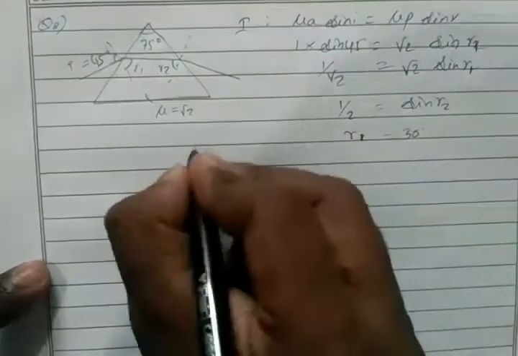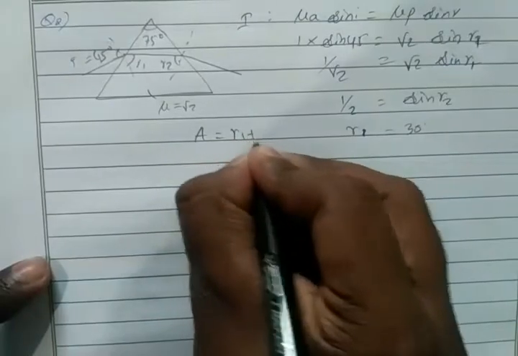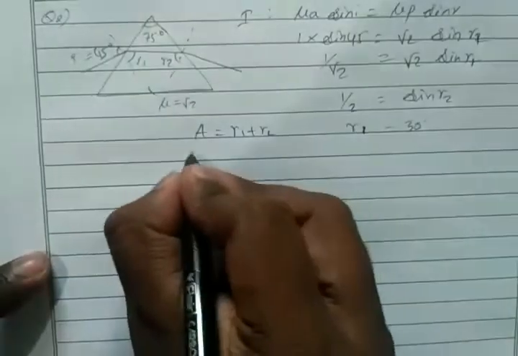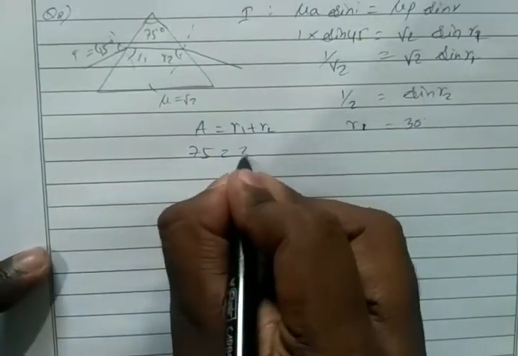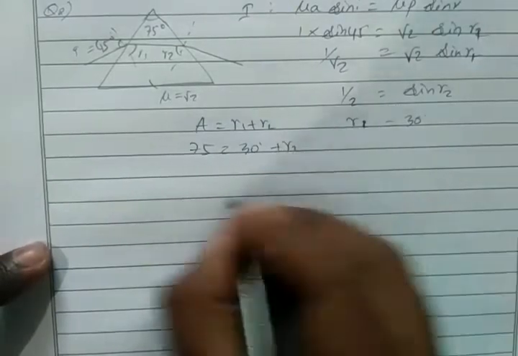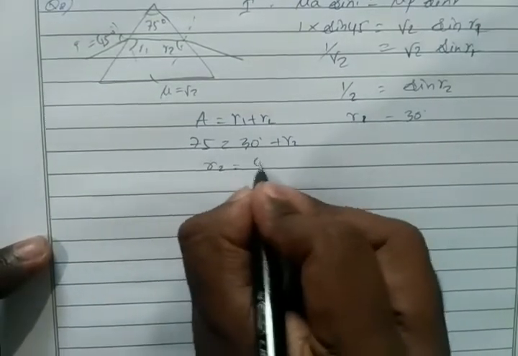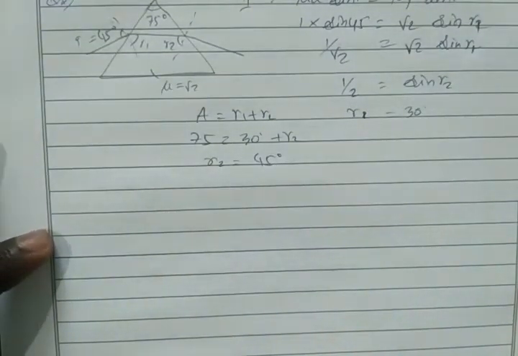We know the prism formula, A equals r1 plus r2. A is given 75 degree, r1 we found 30 degree plus r2. So r2 will be 45 degree.